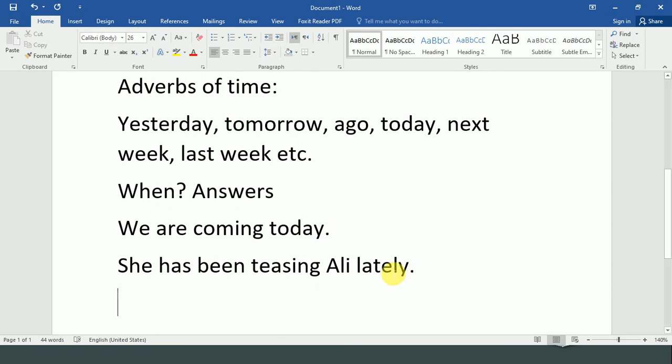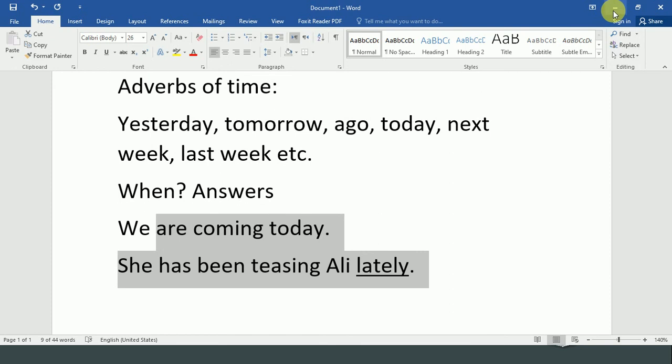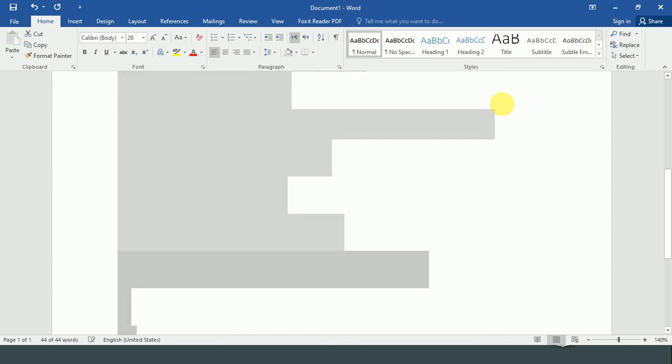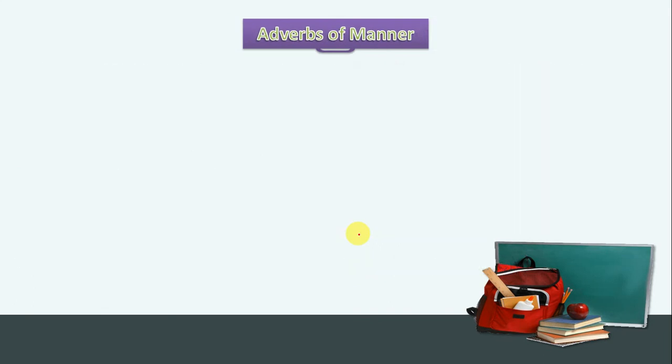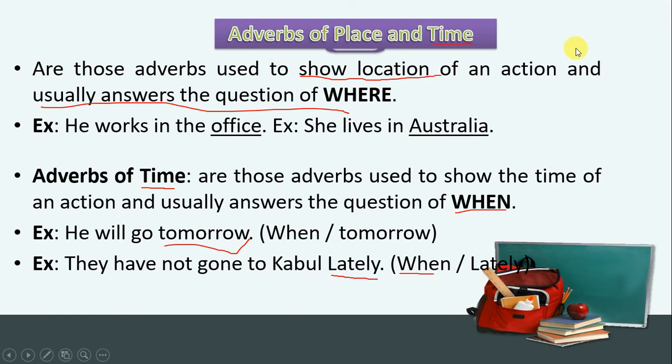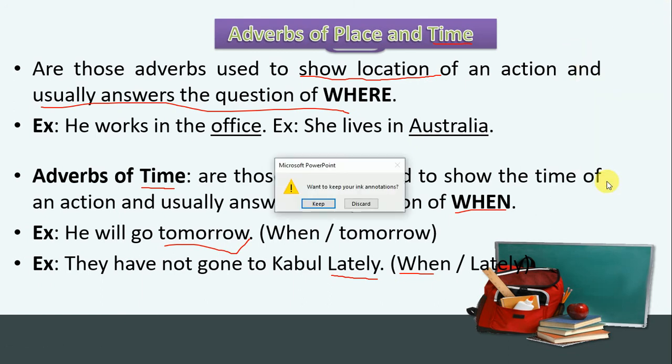So this lately, when? Lately. So this is adverb of time. Why? Because it shows the time of an action. So I hope you understood, dear students. This was about adverb and adverb of time, right? Now if you have any questions about adverb of time and adverb of place, you are most welcome to ask.